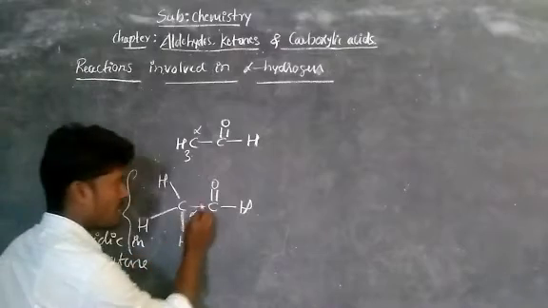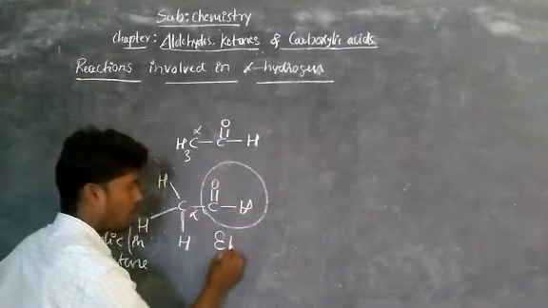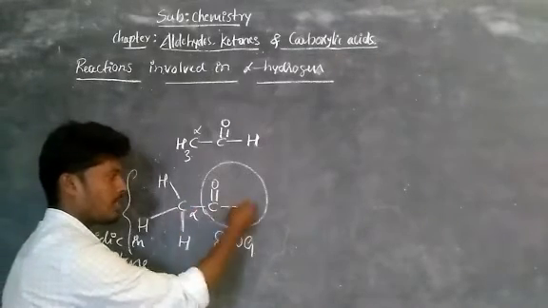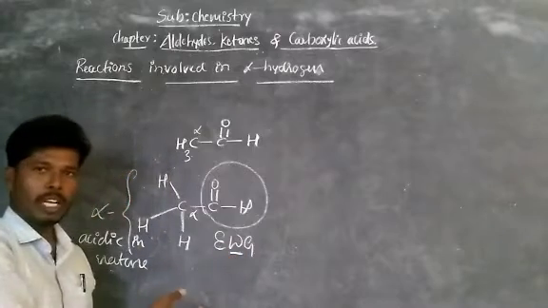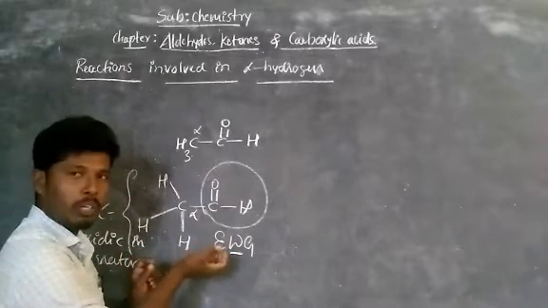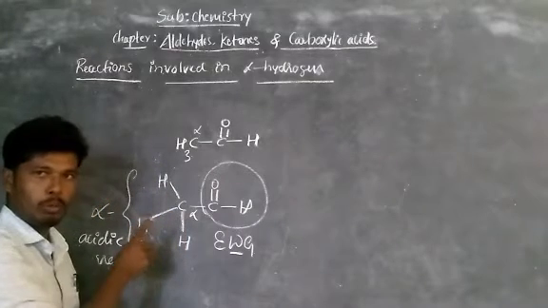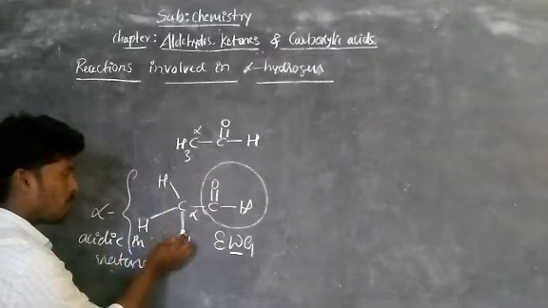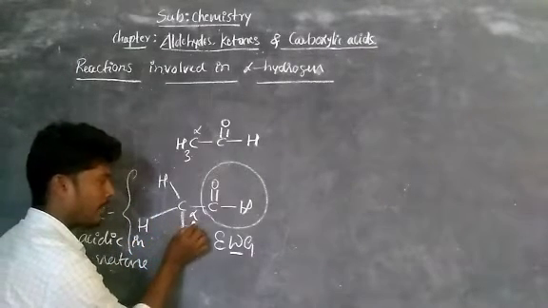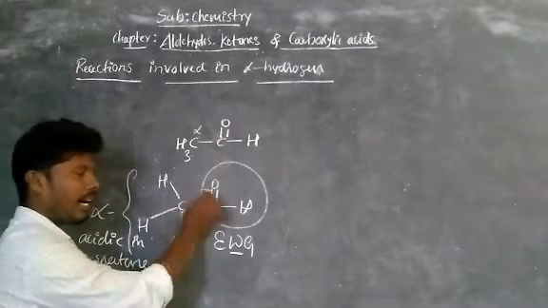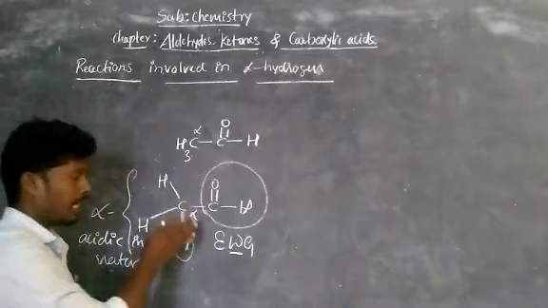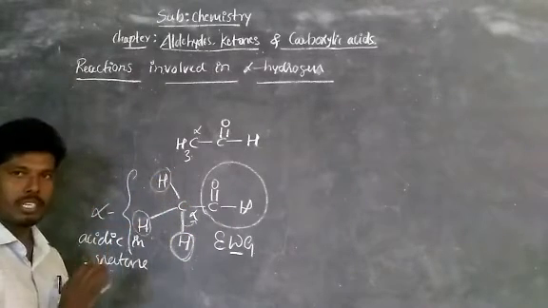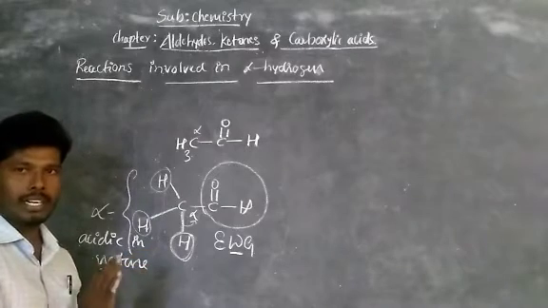They are acidic due to the presence of this electron withdrawing group. This electron withdrawing group pulls electrons towards that side. The word withdrawing means it is ready to take the electrons from this methyl group. Hence, these hydrogens are acidic in nature. It loses an H plus ion and its bonded electrons move towards the carbonyl carbon side and undergo resonance. Due to that character, these alpha hydrogens are more acidic in nature. Hence, they undergo condensation reaction.